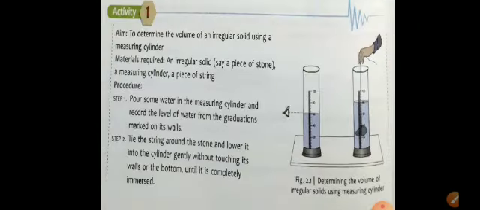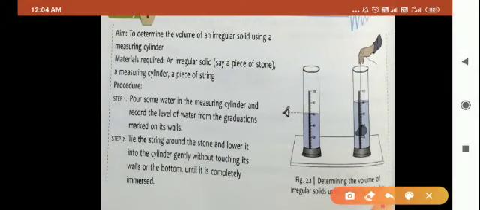Now class, here is an activity to determine the volume of an irregular solid using a measuring cylinder. What do we have to do in this activity?